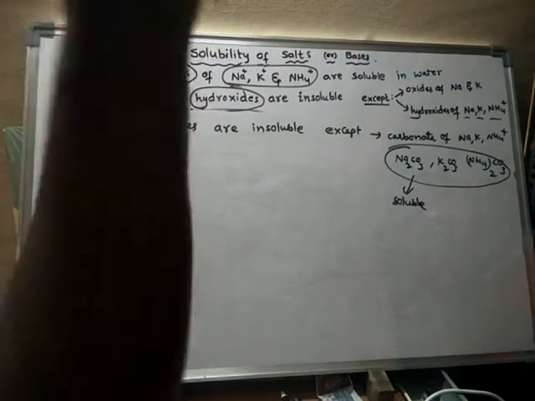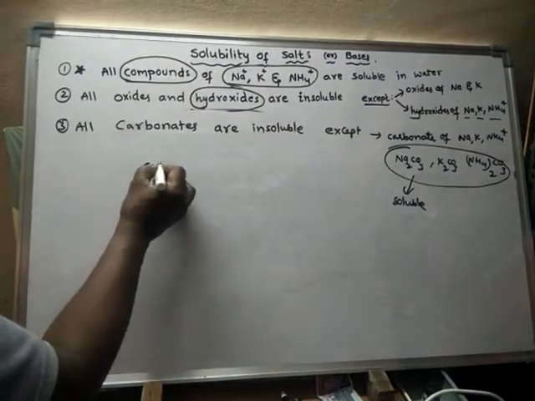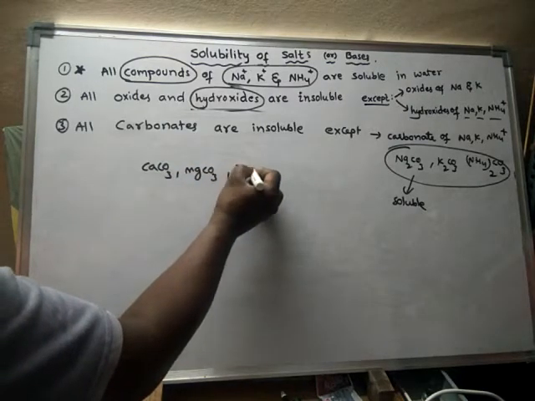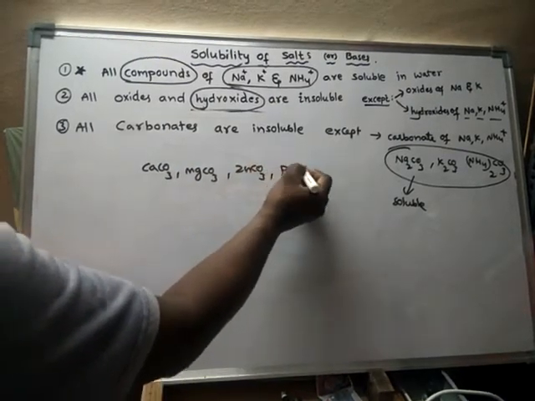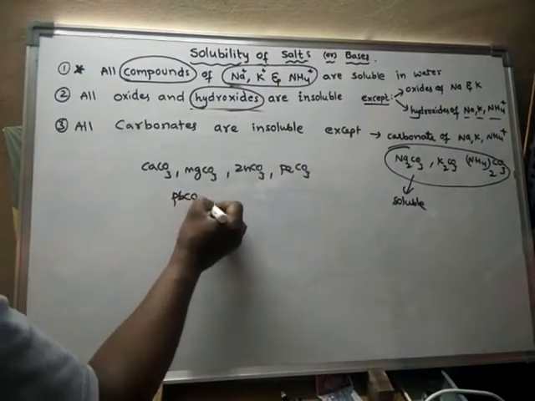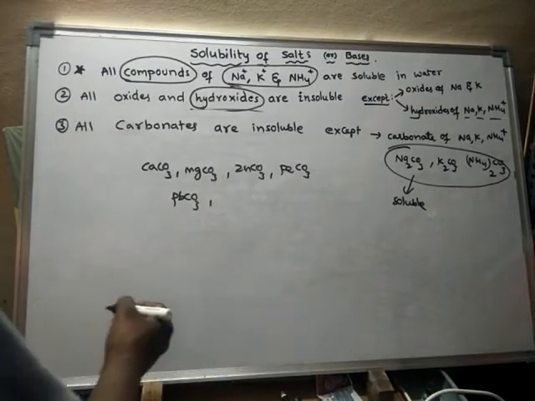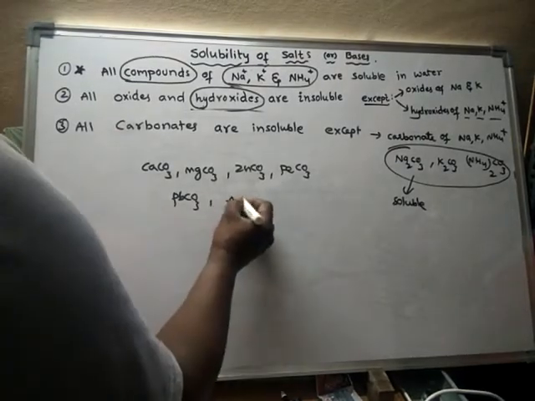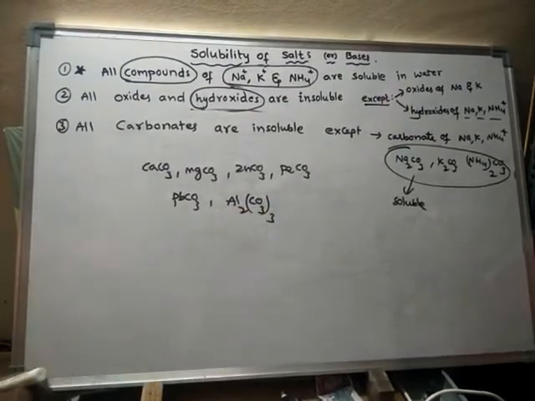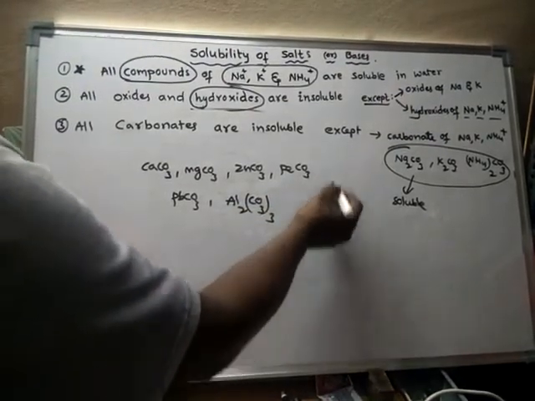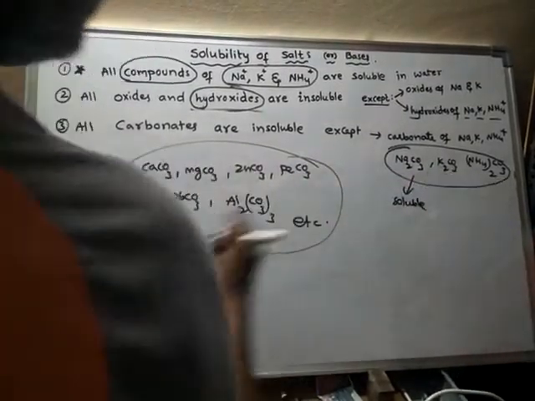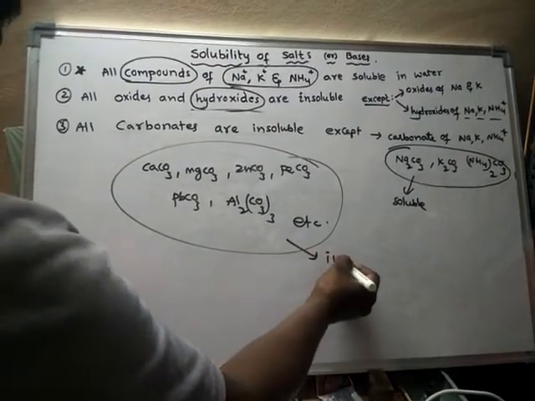Take any other carbonate, maybe calcium carbonate, magnesium carbonate, zinc carbonate, iron carbonate, lead carbonate, or aluminum carbonate. All the other carbonates except these three are insoluble in water.